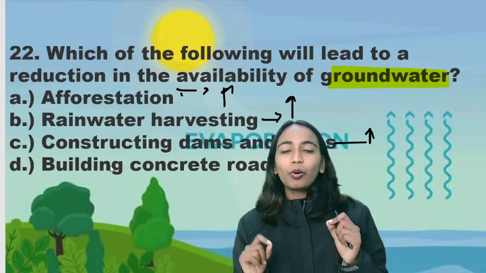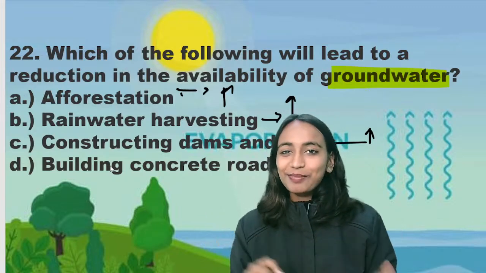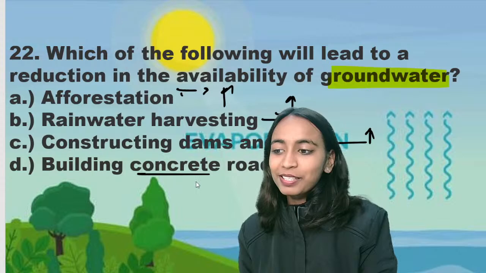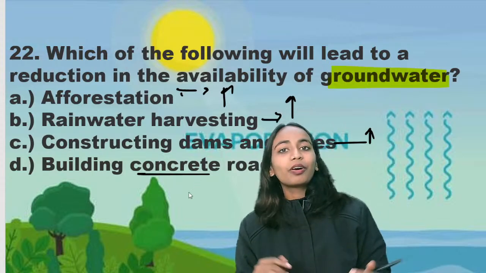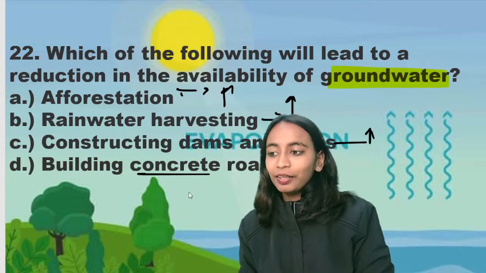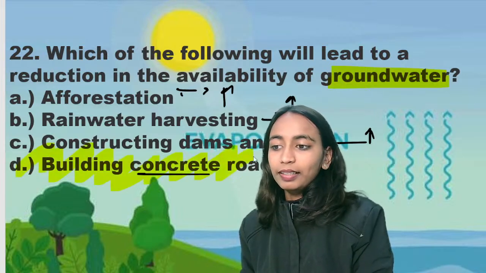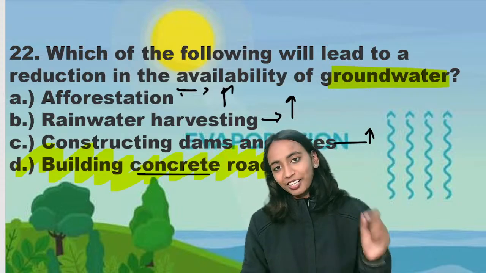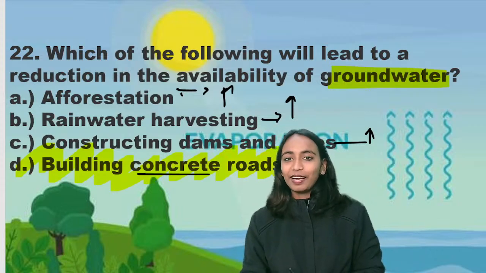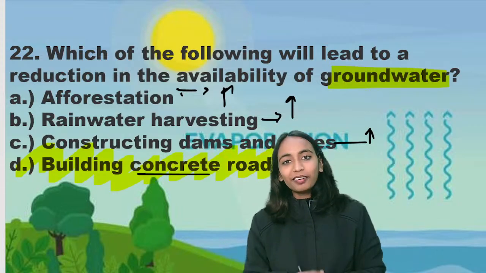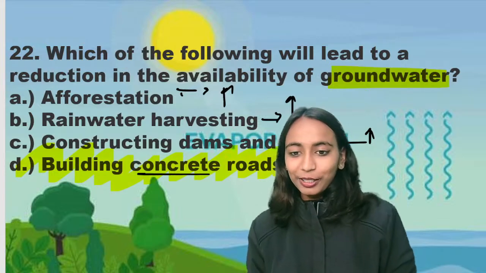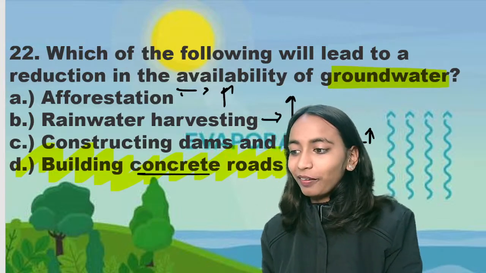But by building the cemented concrete pavement roads, what happens? The water can no longer go into the earth, leading to reduction in the availability of water. So the right answer is option D, building concrete roads. Option D, okay, building concrete roads.